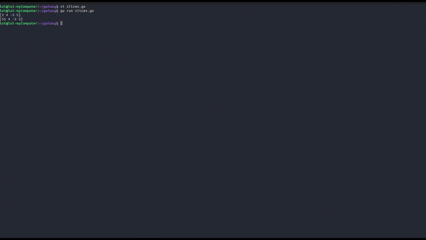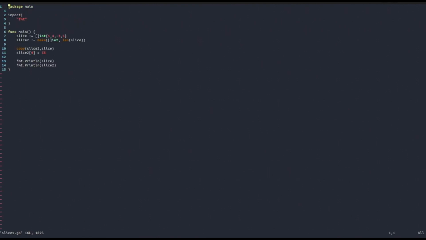As you can see, the values of the first slice are not changed, but the values of the second slice, which were all equal to slice, were changed. The first one got set to 55 and the others remained the same. So the behavior of slices with respect to this reassignment is very different from the behavior of arrays. As an exercise, you can try to create an array and then assign the value of that array to a new variable.